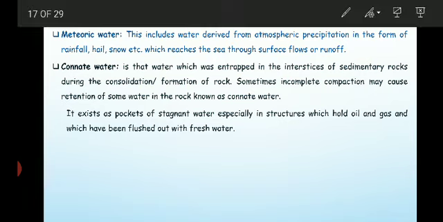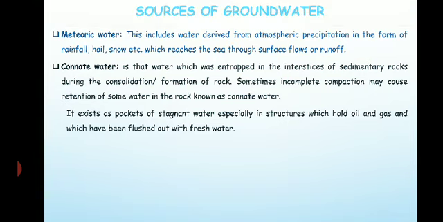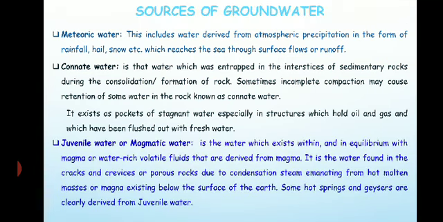Then the next source of water is the juvenile water. Juvenile water is also called the magmatic water. As we all know what magma is, magma is a hot, viscous, molten rock material which is present deep inside the earth.